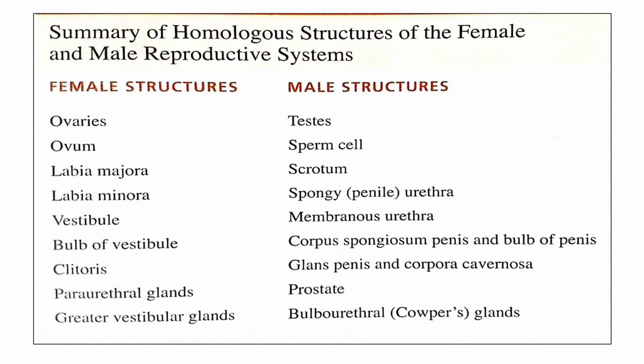The labia majora is homologous to scrotum, labia minora is homologous to spongy penile urethra, vestibule is homologous to the membranous urethra, bulb of the vestibule is homologous to corpus spongiosum of the penis, and clitoris is homologous to the glans penis of male. Paraurethral glands are homologous to the prostate gland in male, and the greater vestibular glands are homologous to the bulbourethral gland.